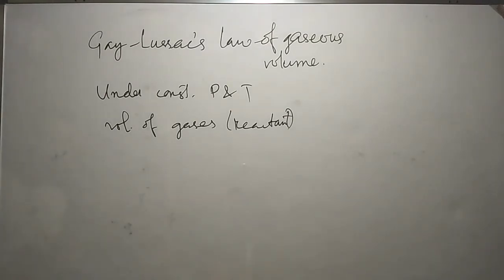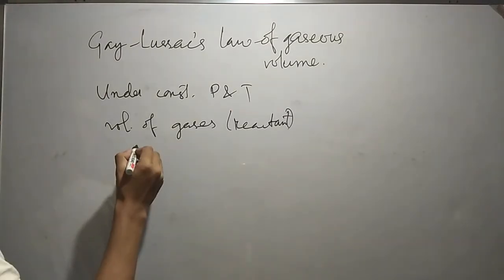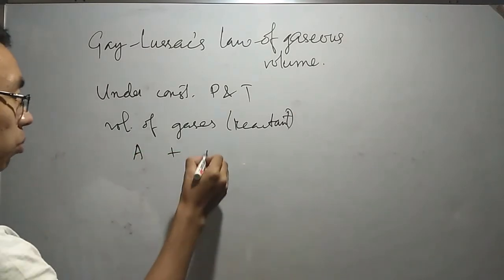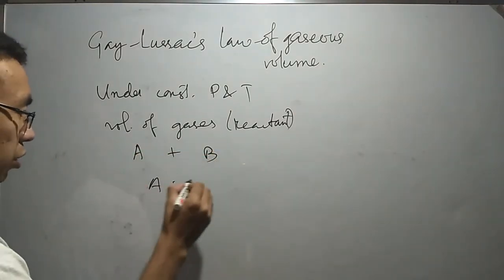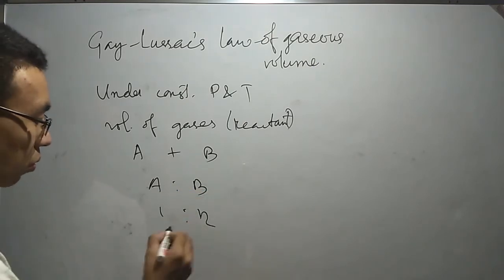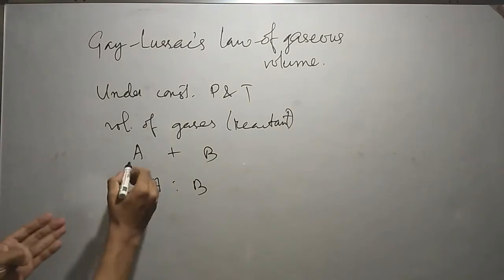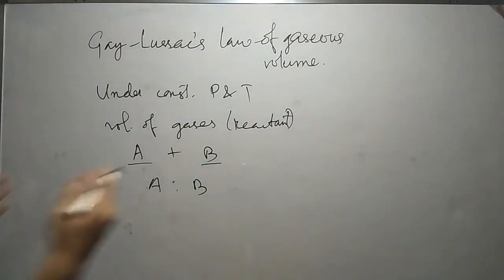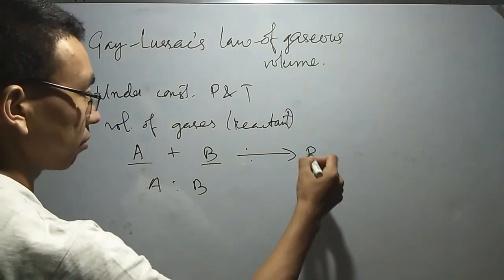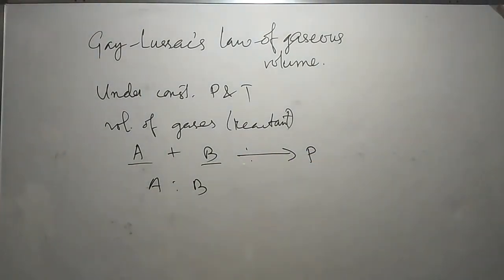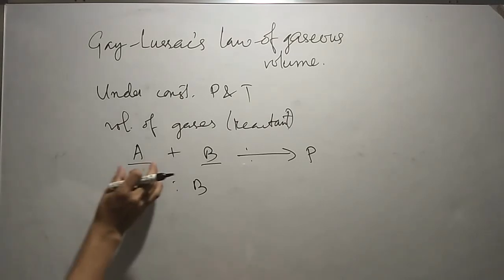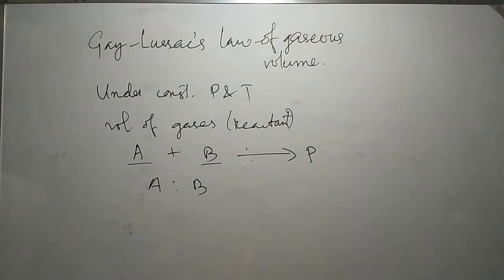They bear a simple ratio between themselves, which means suppose volume of gas A and volume of gas B, their ratios will be simple, like 1 is to 2 or 1 is to 3. Then these two volumes are also in simple ratio with the product. So all three, the reactants as well as the product, will be in simple ratio.